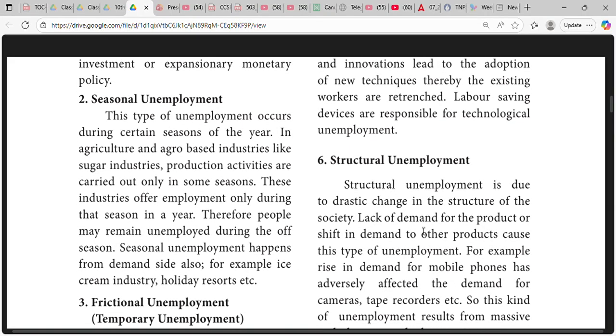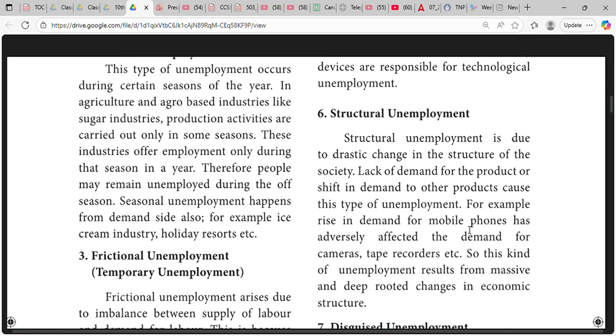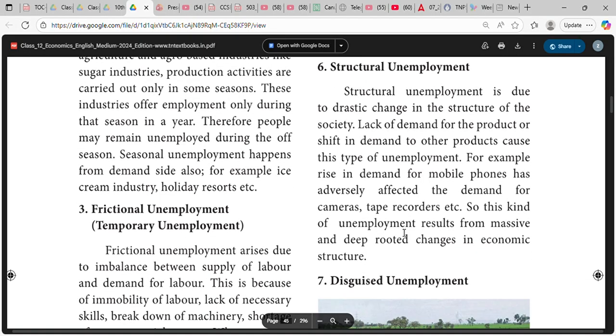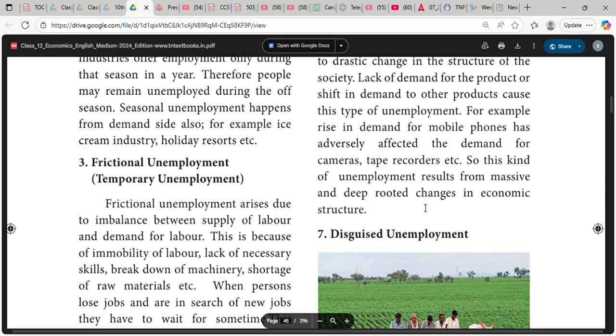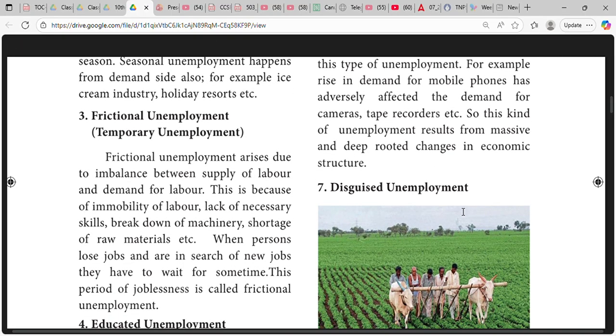Structural unemployment is due to the change in the structure of society. Lack of demand for a product or a shift in demand to other products causes this type of unemployment. For example, the rise in demand for mobile phones has adversely affected demand for cameras, tape recorders, etc. So this kind of unemployment results from massive and deep-rooted changes in economic structure.